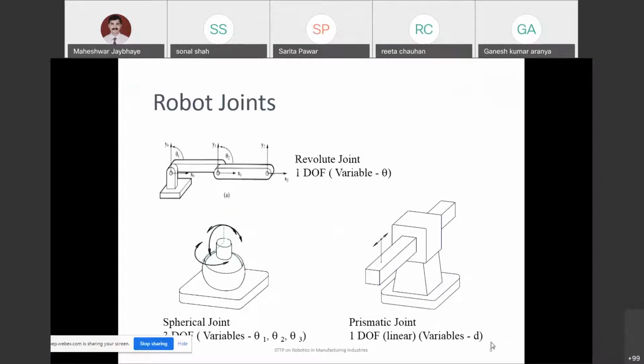So these are some of the robot joints showing the 1 degree of freedom only rotary. Then you are going to have 1 degree of freedom prismatic, and this special or spherical joint which will be having in all XYZ, a spherical ball. When you are rotating it, it will be having all three-dimensional motion XYZ, and that too in terms of angle, that orientations which we are considering theta 1, theta 2, theta 3. So that you are going to have.